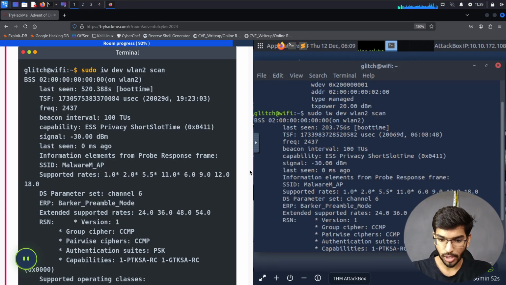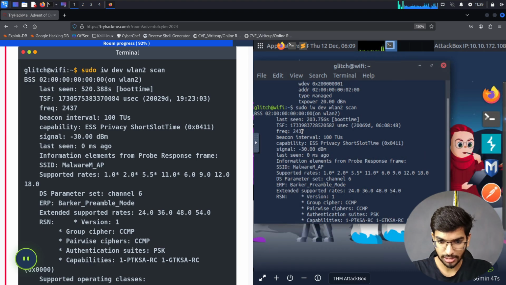Now, the important points that we need to see here. I'll just reduce the size of the terminal here. It says BSS. BSS is the MAC address of the router or the wireless access point which is present. That is the BSS. And then we can come down to see some other things like the SSID. SSID is the Wi-Fi name, the name of that network. So we can see that there.